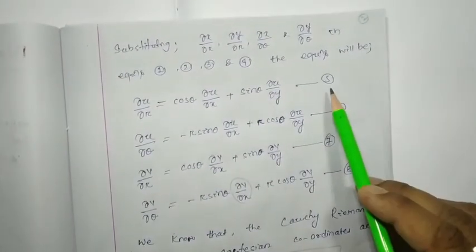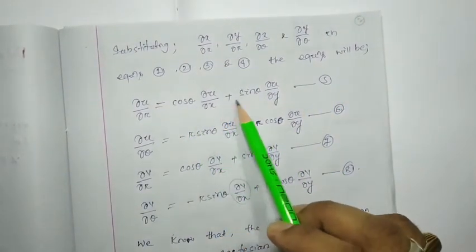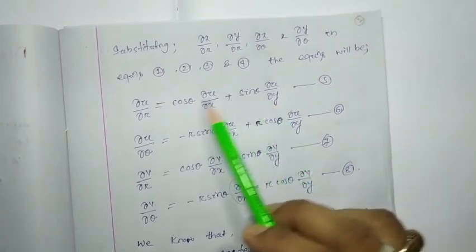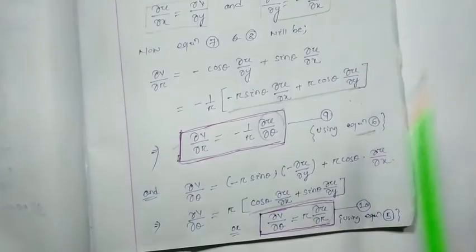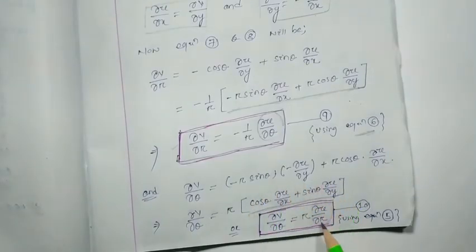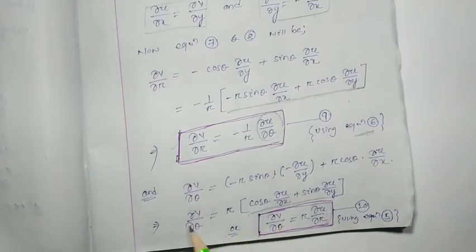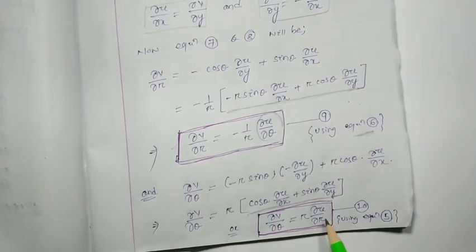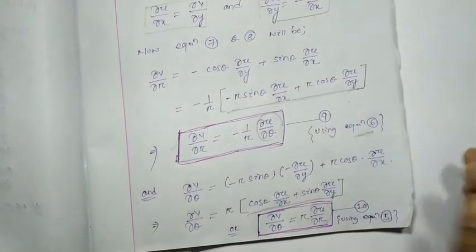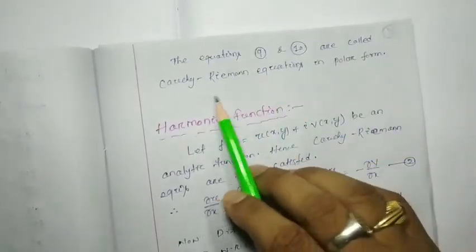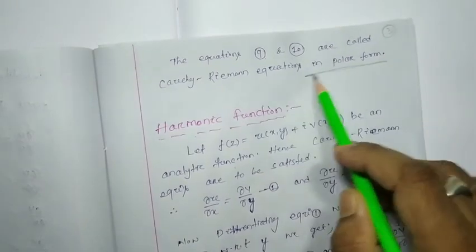Equation number 5 is cos theta del u by del x plus sin theta del u by del y, which is nothing but del u by del r. So del v by del theta will be equal to r del u by del r. Let it be your equation number 10. So these equation number 9 and 10 are called Cauchy-Riemann equations in polar form.